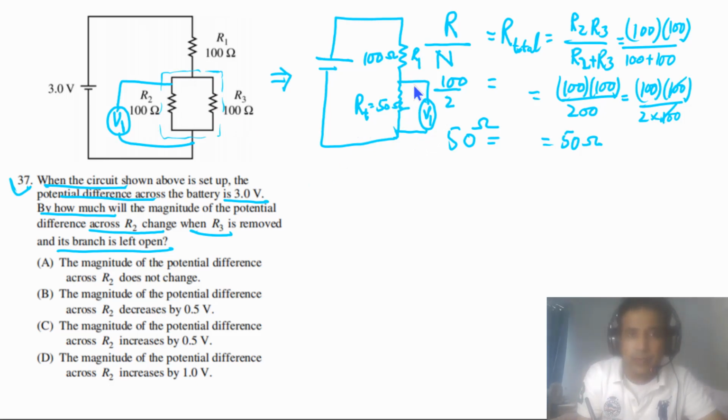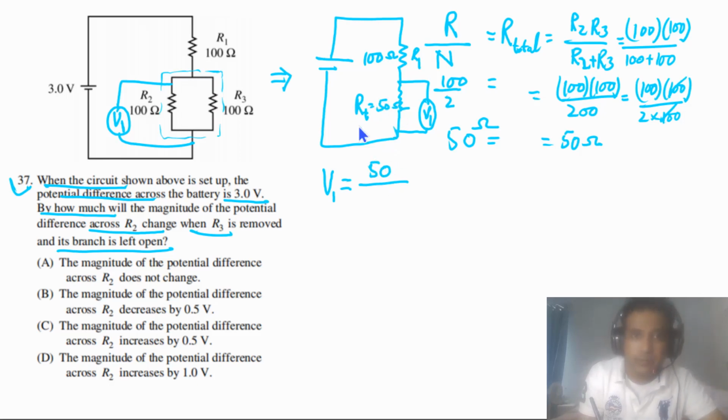This is V1. V1 has to be equal to the resistance of this resistor, that is 50, divided by the total resistance of these resistors in series. This formula you can only use if the resistors are connected in series.